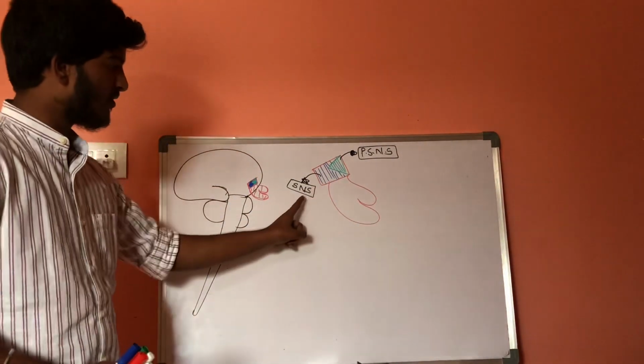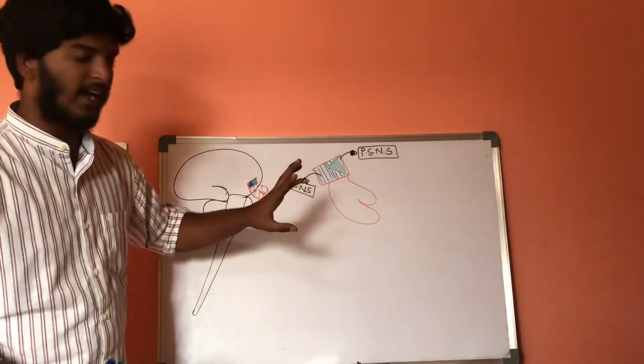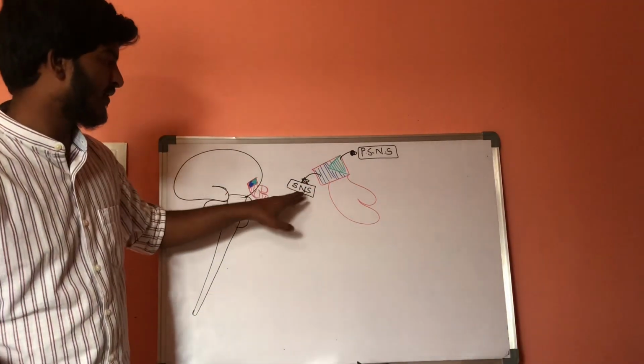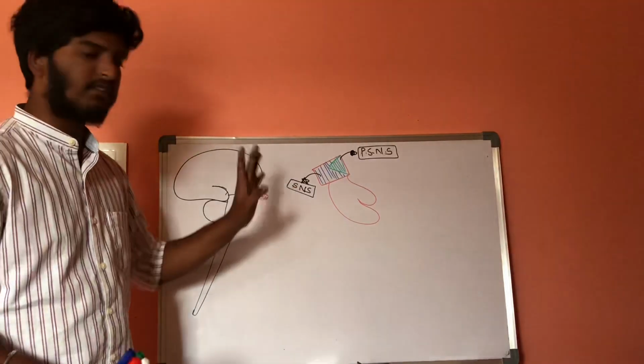Whenever the posterior most part of the hypothalamus is activated, it results in activation or stimulation of the sympathetic nervous system. This is the basic information on activation of the sympathetic and parasympathetic nervous systems.